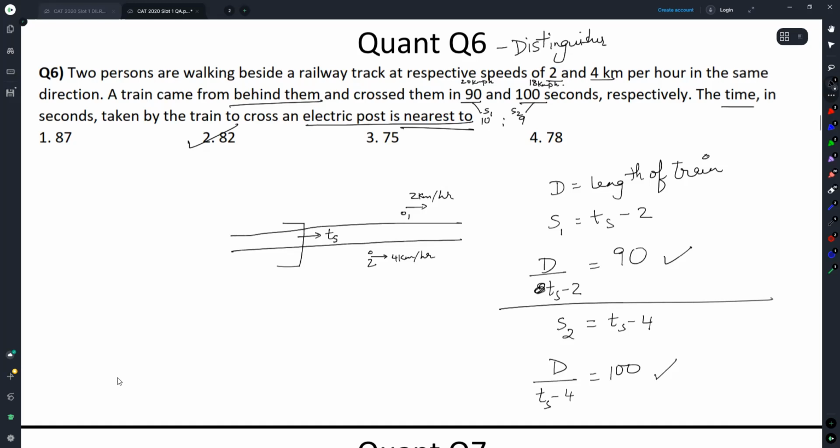If we divide one by the other, we get ts minus 4 by ts minus 2 is equal to 90 by 100. Cancel this out. We get 10 ts minus 40 is equal to 9 ts minus 18, or ts is equal to 22.